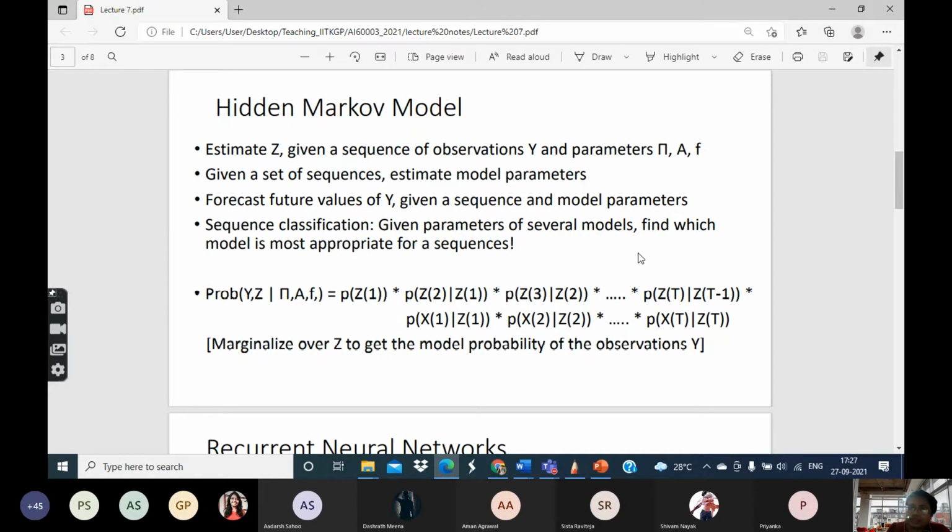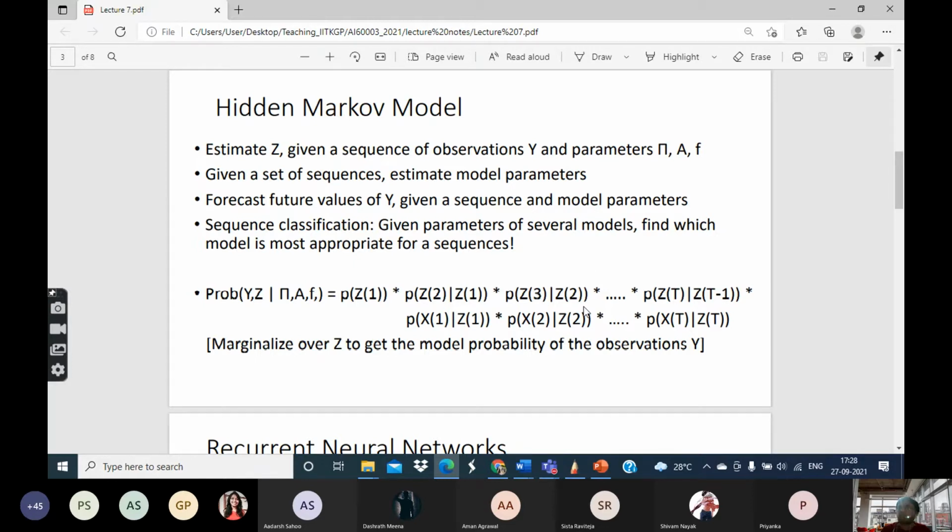And what is the task? The task is, given a new person's time series of employment status, you will have to predict which sector this person belongs to. So that's a type of sequence classification problem. So how will you do it? You have got examples of time series from different sectors. Say for the software sector, you have got 35 time series. Manufacturing sector, let's say you have got 50 time series. Then some other sector, maybe you have got 100 time series and so on.